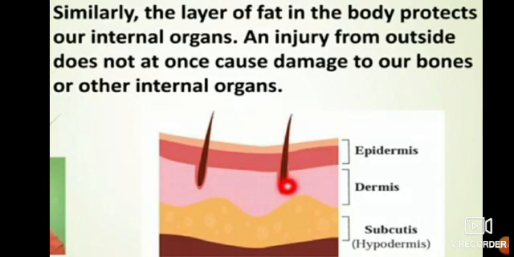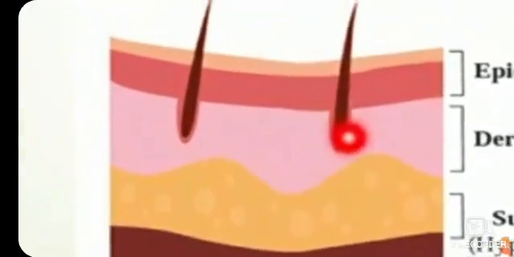Now here, similarly, the layer of fat in the body protects our internal organs. An injury from outside does not at once cause damage to our bones or internal organs. Now if you see here, girls, this is a picture of skin.